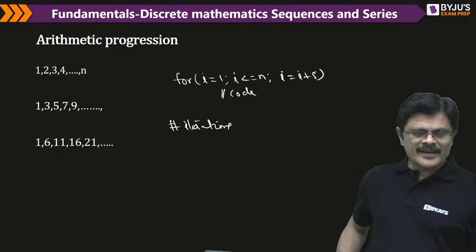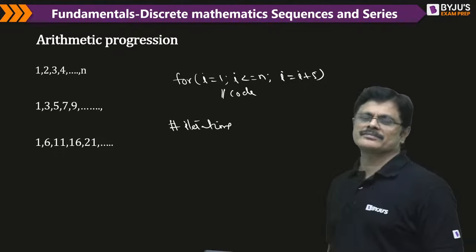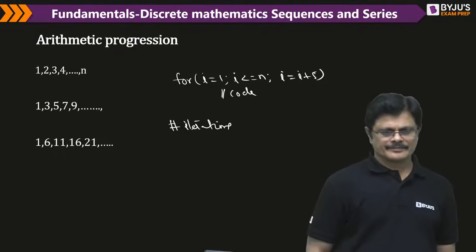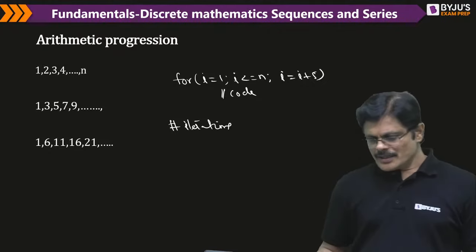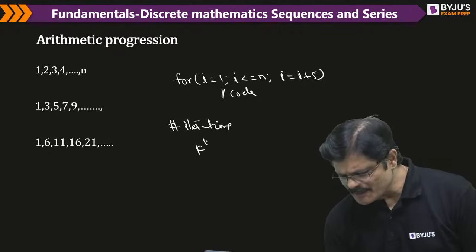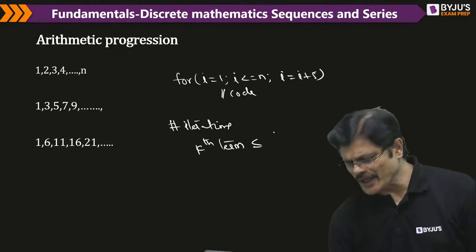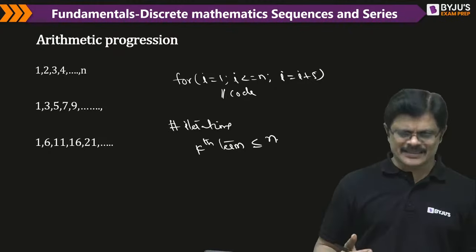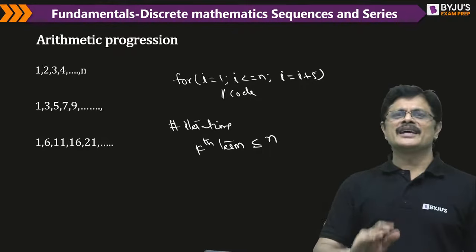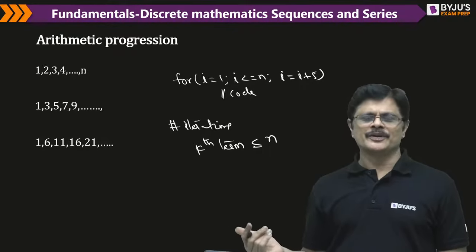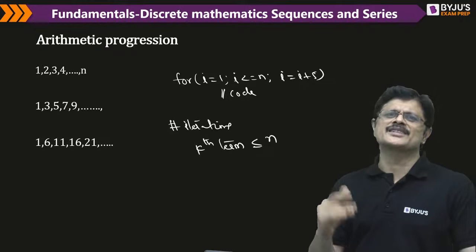Actually, let us say the kth term should be less than or equal to n, because it may not be exactly that. If it is greater than n, you come out of the loop, so it has to be less than or equal to.